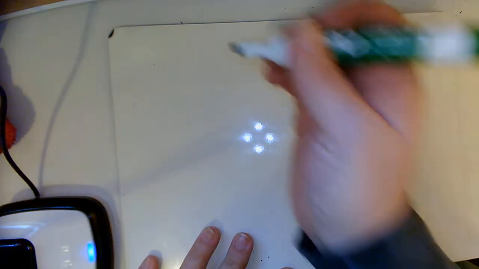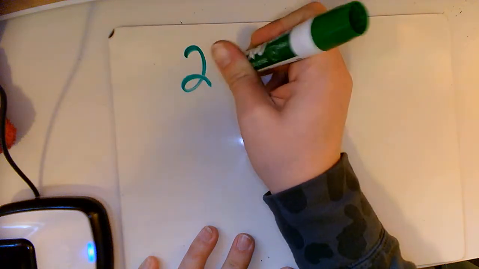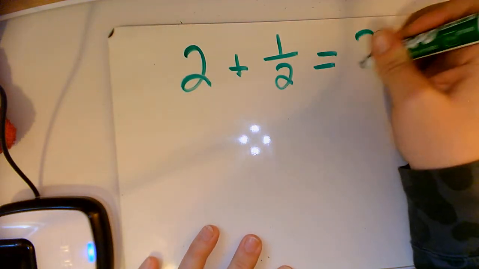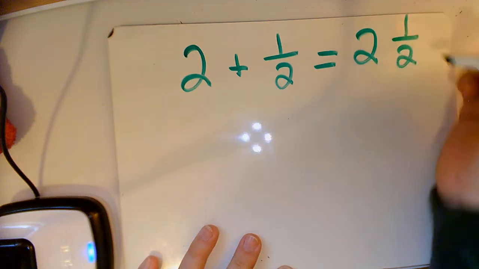Okay, so for example, if I had 2 meters plus 5 centimeters, we would read that as 2 meters 5 centimeters. If I had 2 hours plus 5 minutes, that would be 2 hours and 5 minutes. So if I had 2 plus 1/2, this would become 2 and 1/2.